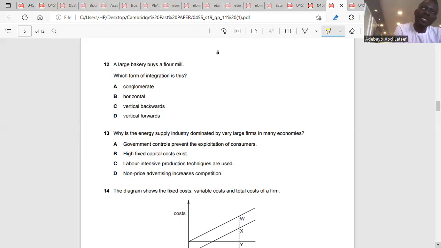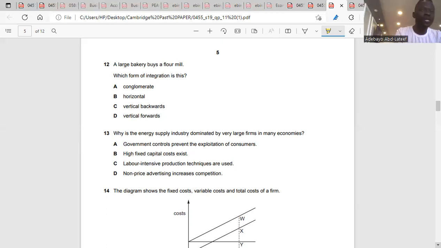Then we have vertical. Let me say what vertical is first. I told you we have three, and I've only said one. So for vertical integration, it means two firms are coming together at different stages of production. In vertical, we have forward vertical and backward vertical.